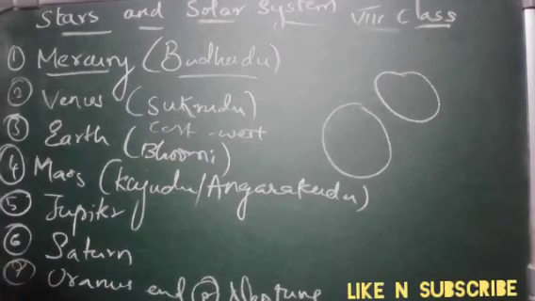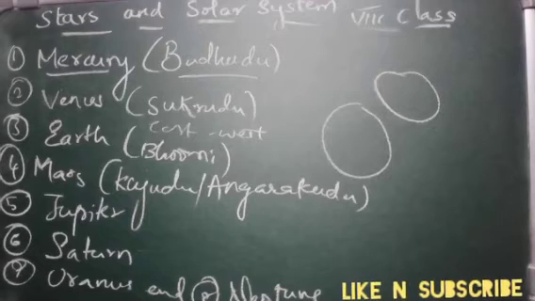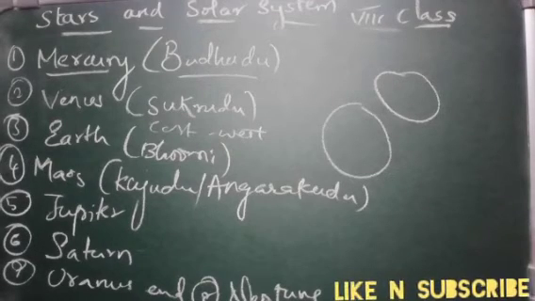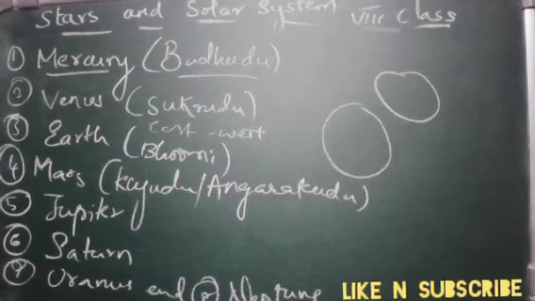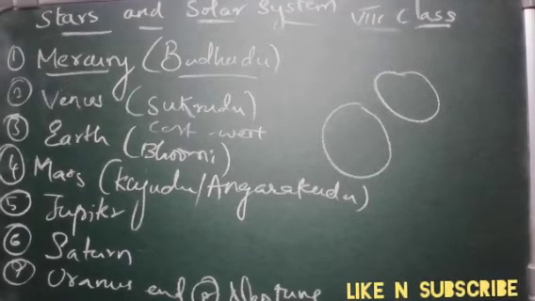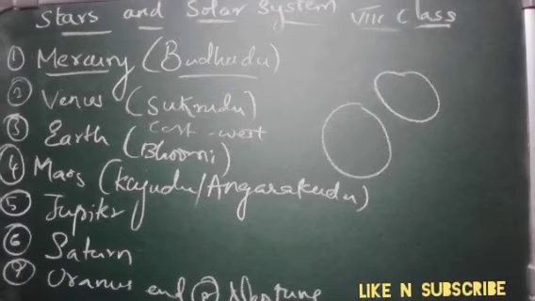And next is Jupiter. Jupiter is the biggest planet. It is the largest planet. It is 1300 times larger than Earth, and it rotates very rapidly on its axis. Jupiter has a large number of satellites around it. It has a faint ring around